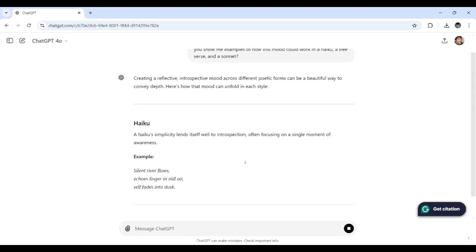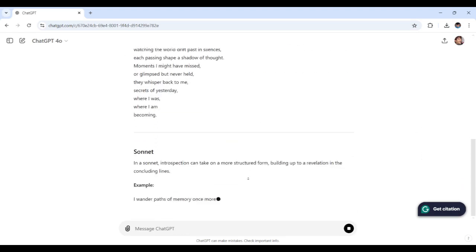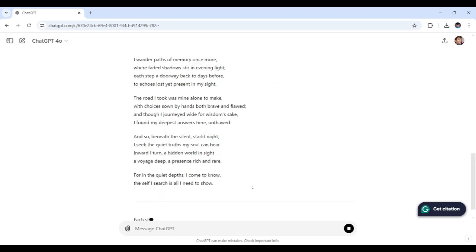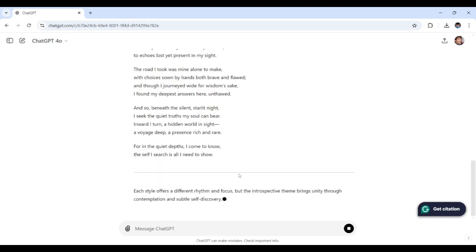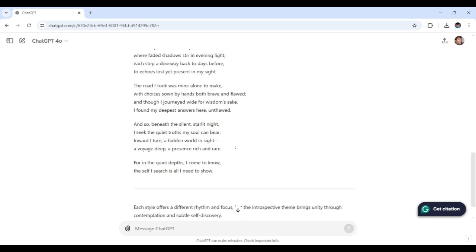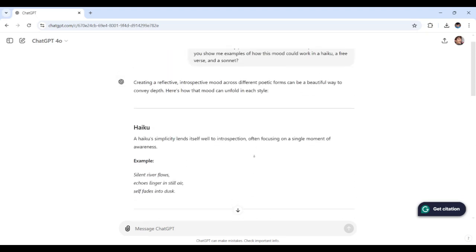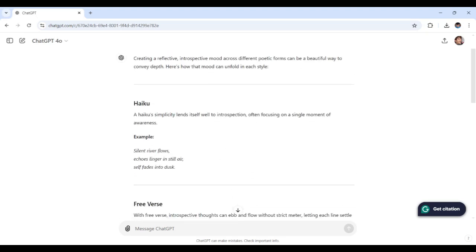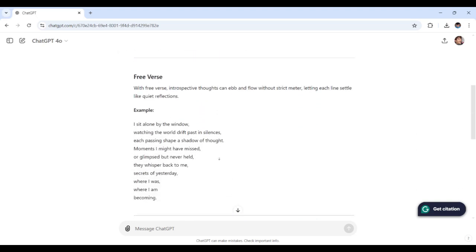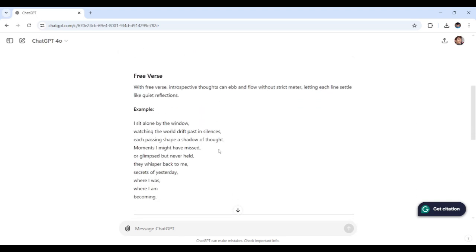All right, great. ChatGPT has provided us with three distinct examples. Let's go over each of these poetic forms. Starting off here, the haiku really captures a single fleeting moment, which is perfect for quick, impactful imagery. For free verse, it really flows naturally, almost like a stream of consciousness.